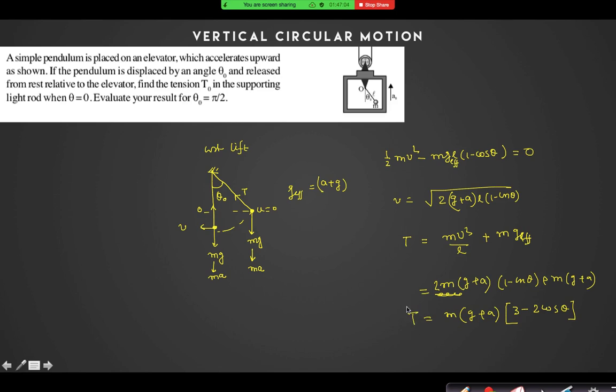Yes, sir. Now if theta equal to 90 degree, what will be the answer? It is 3m(g plus a). Yes, sir. 3m(g plus a). A simple question again. Only the reference frame is changed. So I have to take a pseudo force, right? Okay.